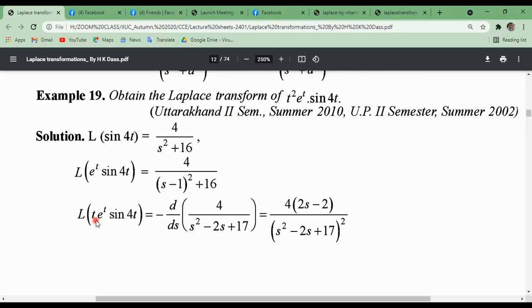So the Laplace transformation of t into e to the power t sin 4t will be, since we have to use the multiplying by t property, minus 1 times the first derivative of the Laplace transformation of this product. Okay, we get this. Now the differentiation of this with respect to s by the u by v process, v square, v into the differentiation of u minus u into the differentiation of v. Then we get this one.